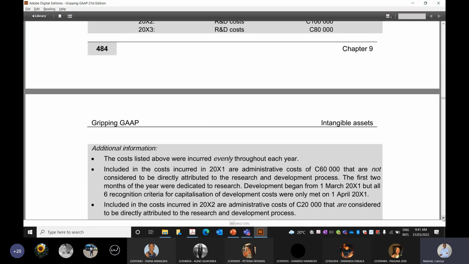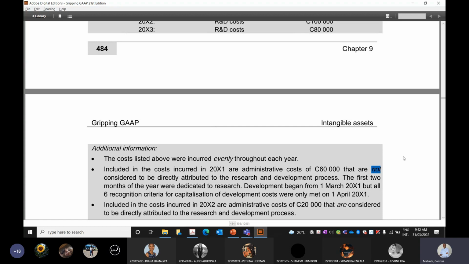Okay. Included in the costs incurred in 20x1 are administrative costs of 60,000 that are not considered to be directly attributable to the research and development process. It's very important. If you miss one word, then it will change your answer.